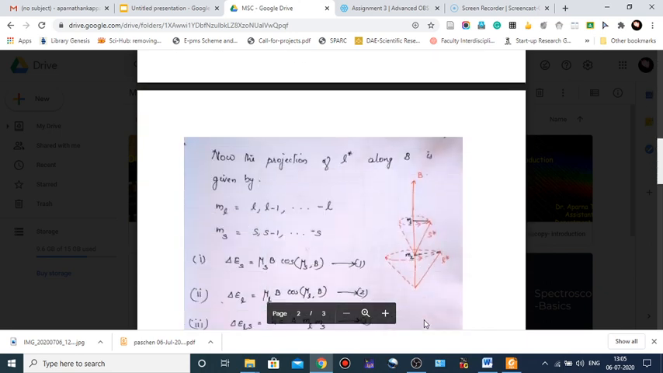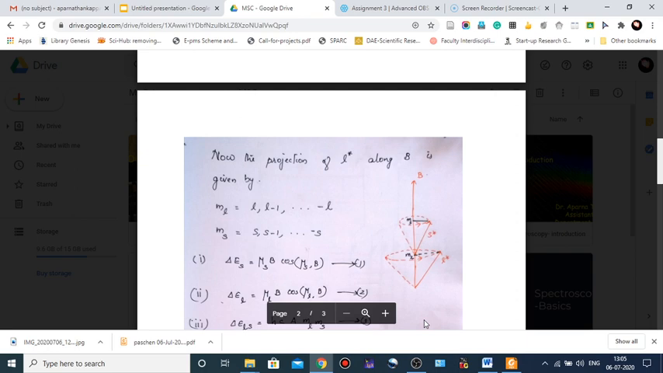See this figure. Here L* and S* precess independently around B*. The projection of L* along B is given by ML, and similarly the projection of S* along B is MS. ML can have the values L, L minus 1, up to minus L, that is L to minus L, that is 2L plus 1 values, and similarly MS takes S to minus S values.